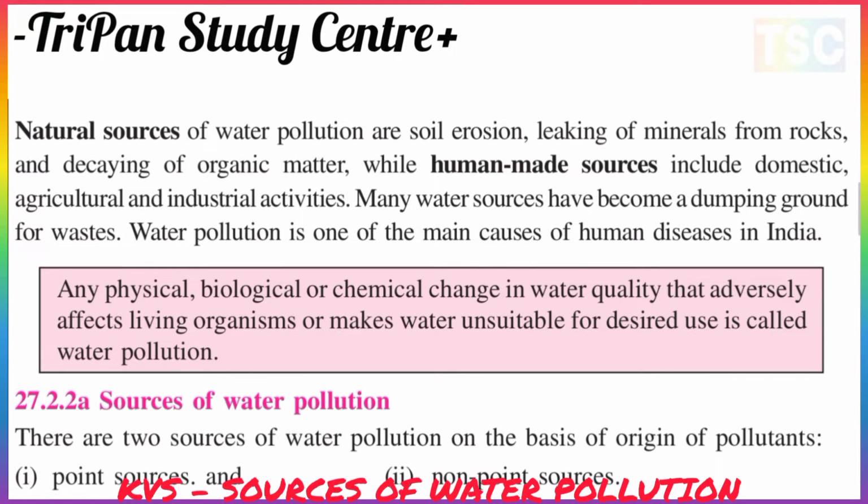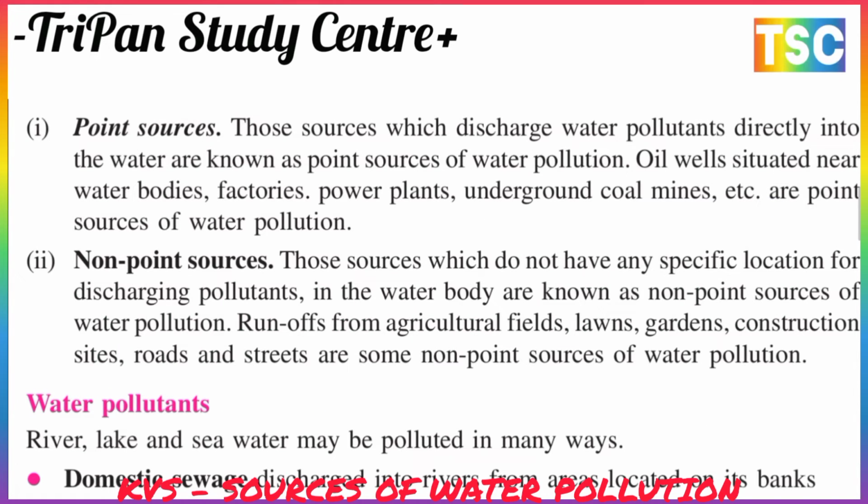Here are the sources of water pollution. There are two sources of water pollution on the basis of the origin of the pollutant. The first is a point source and the second is a non-point source. First of all, the point source.